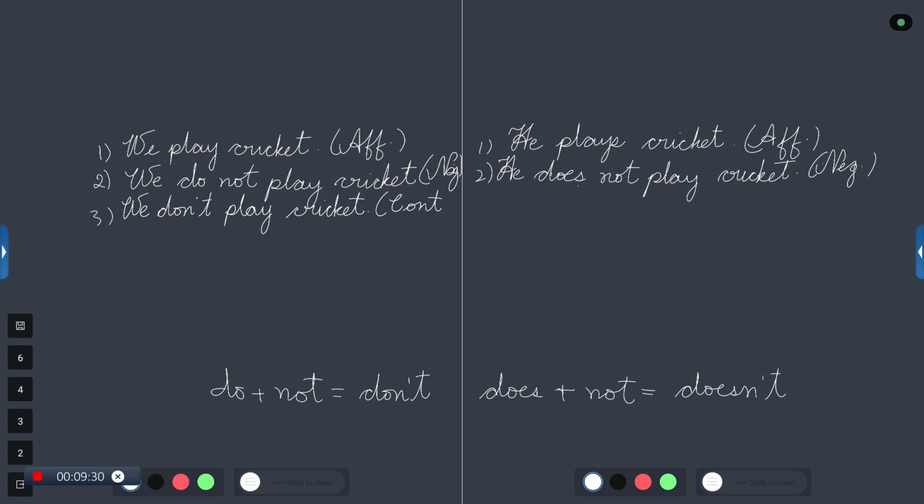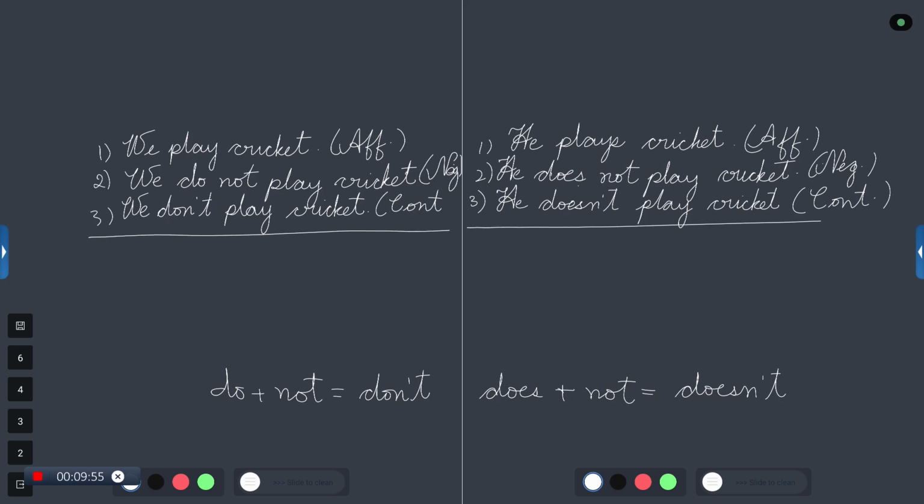And here, he does not play cricket changes into he doesn't play cricket. I already told you that these three are sentences. Now, what is the difference between the second sentence and the third sentence?